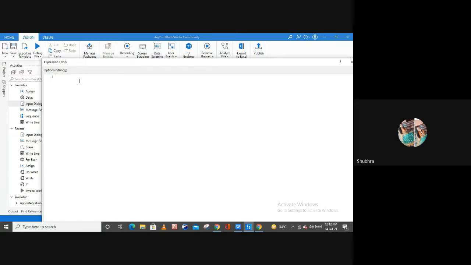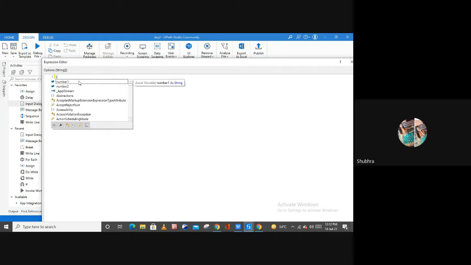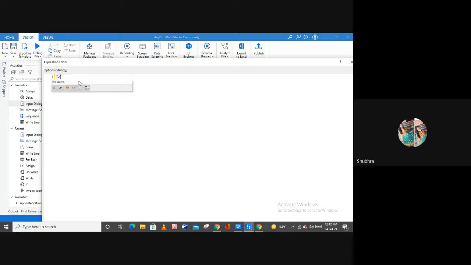So first use curly braces, and inside of this you can type all the options you want to provide to your users. Here I want to provide the first option for addition, and as you know, this is a string value because I'm typing addition, so let me put it inside double quotation marks and then use a comma to separate your options.